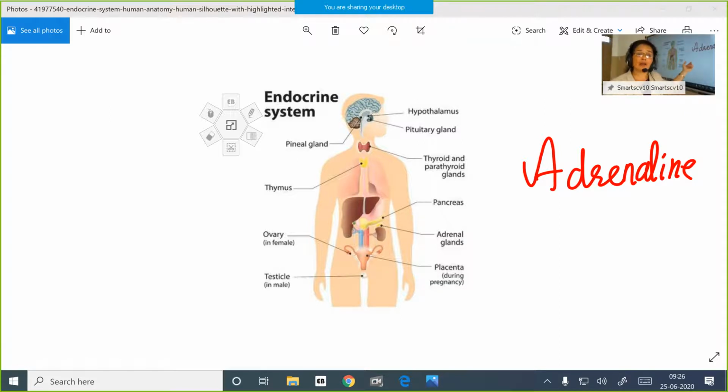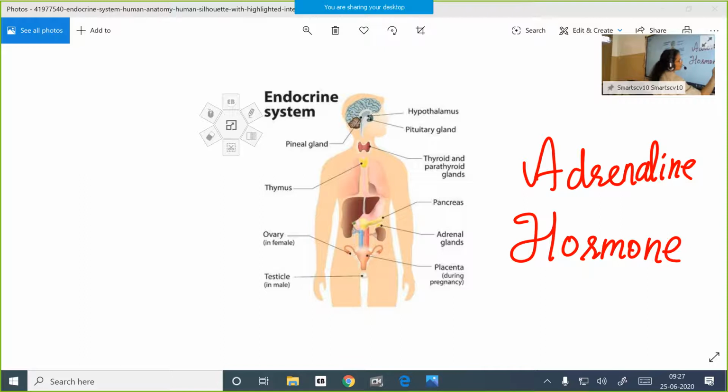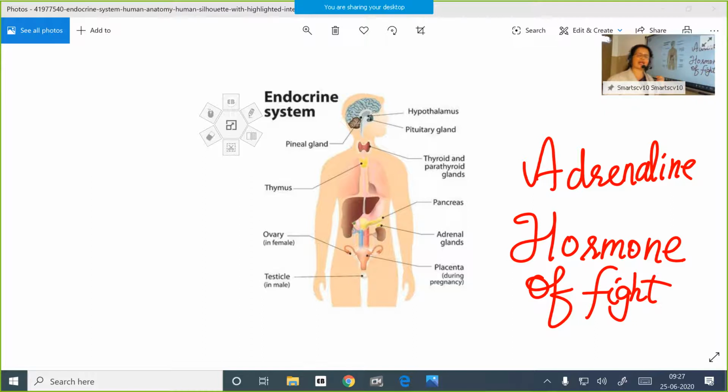And here, children, in this situation also, the adrenaline hormone is secreted into our blood. This adrenaline hormone increases our breathing rate and increases our heartbeat. More glucose will be pumped to our muscles, such as those of the tongue, and more oxygen will be released for respiration. So this adrenaline hormone helps you to face that situation. So we can call this adrenaline hormone the hormone of fight. Here you are facing the interview, answering the questions, and so it is the hormone of fight. Similarly, you write an exam, you have to face the exam, you have to face the interview.